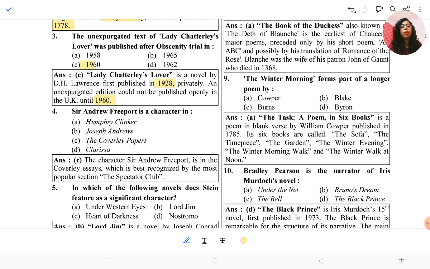Lawrence's work, where The White Peacock, Sons and Lovers and other options were given. So you can remember it in that way also, and these publication dates are very much important.